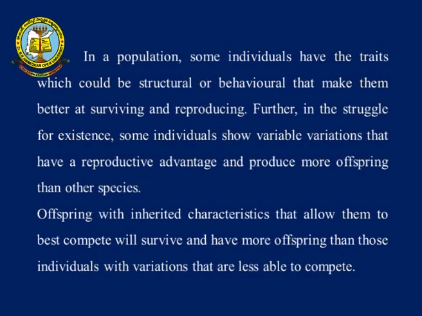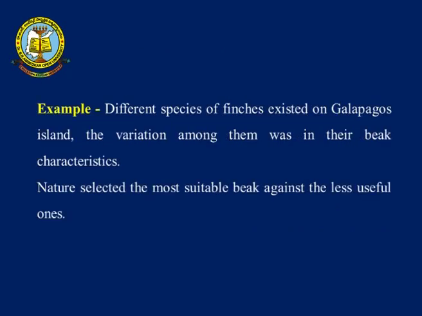Further, in the struggle for existence, some individuals show variations that give a reproductive advantage and produce more offspring than others. Offspring with inherited characteristics that allow them to best compete and survive will have more offspring than those individuals with variations that are less able to compete. An example is the different species of finches that existed on Galapagos Island. The variation among them was in their beak characteristics. Nature selected the best suited beak over the less useful one.